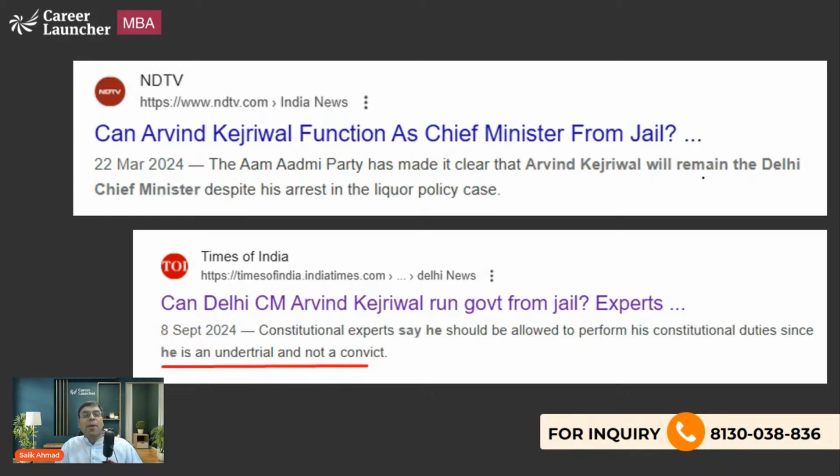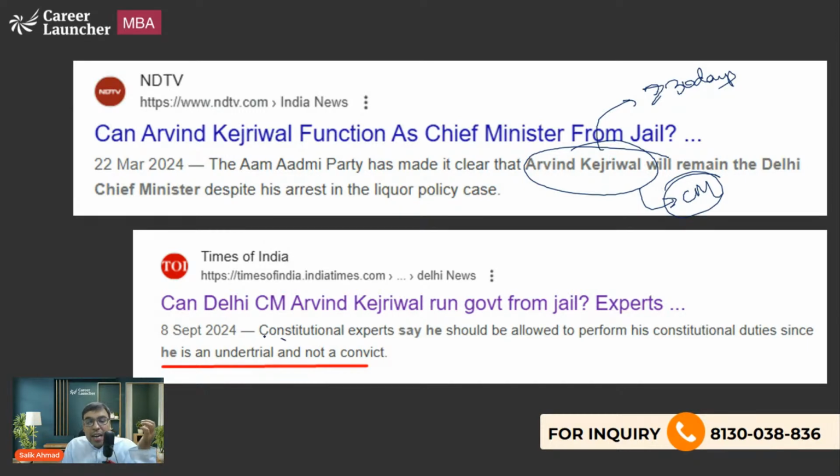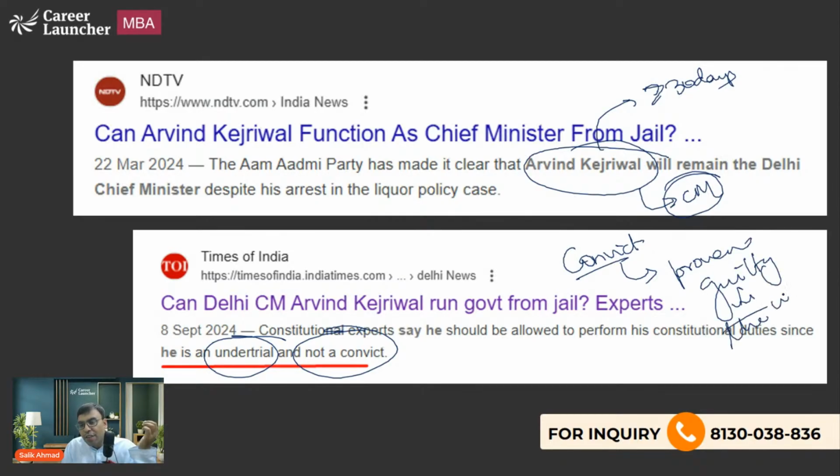Okay. Now why? Because I'm sure you must be aware, last year Mr. Arvind Kejriwal was arrested and he was in jail for more than 30 days. But still he was the chief minister. He said, I will not resign. I will work as the chief minister of Delhi from the jail. And at that time, actually, there was no provision to remove the person because he was an under trial and not a convict. What is the meaning of convict? Convict means proven guilty in the court. He is found guilty of corrupt practices or anything else. Under trial means there is an allegation against the person, but the matter is sub judice. It is pending in the court. Okay, that's what you should know.